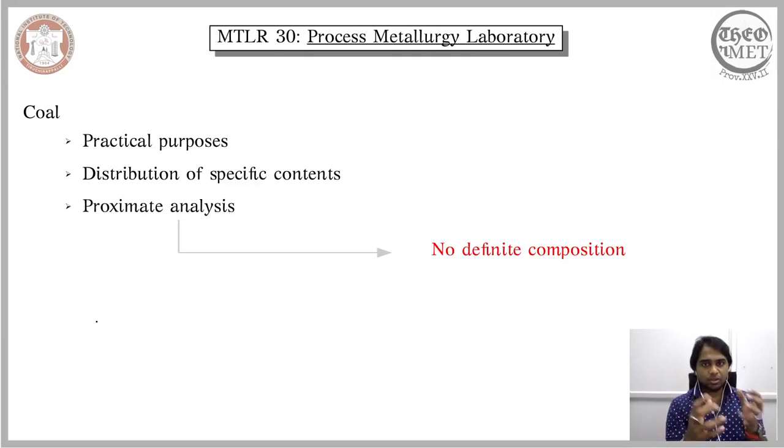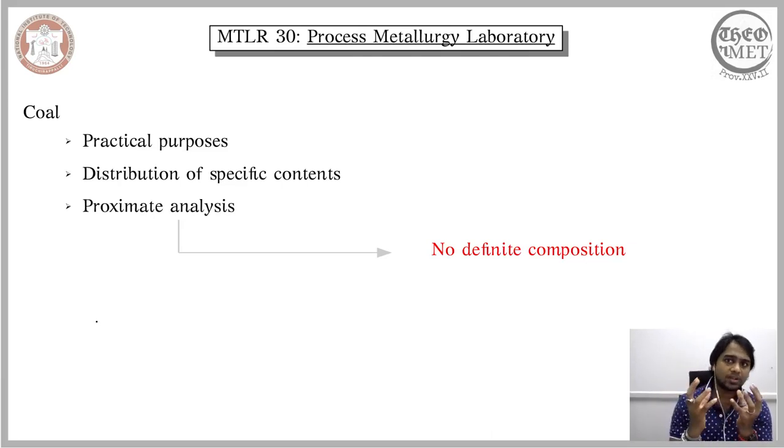So when you have an alloy and you want to ascertain its chemical composition, you go for a conventional technique. Now, in case of coal, when you want to know its chemical composition for practical purposes, we adopt proximate analysis. Proximate analysis in case of coal is essentially a chemical analysis that helps us understand the chemical composition of the coal. Again, this is for practical purposes.